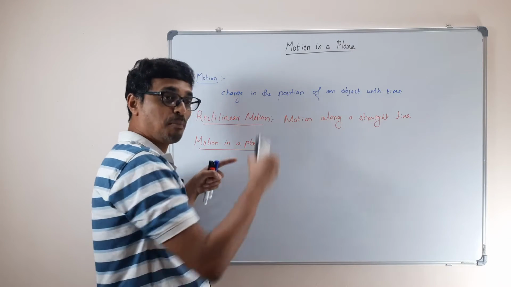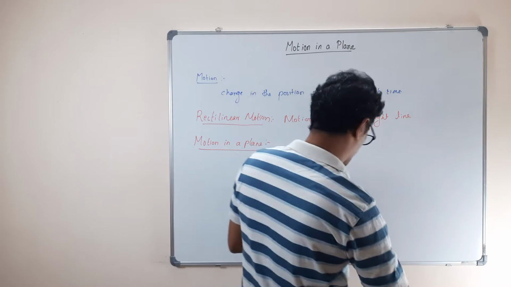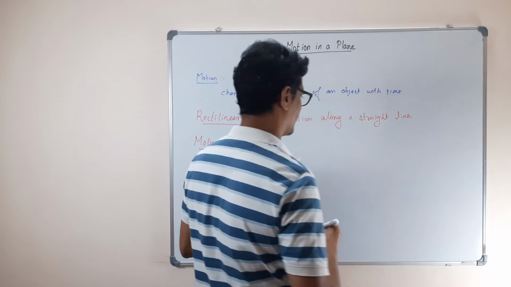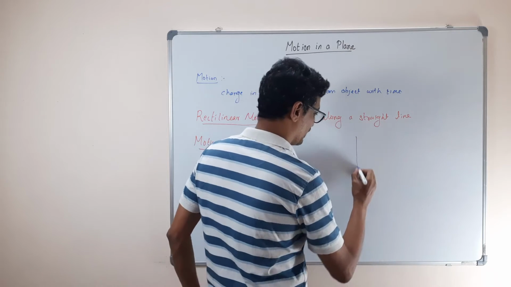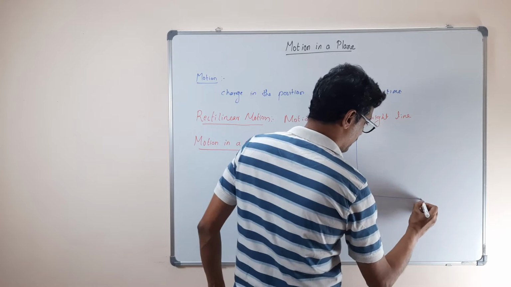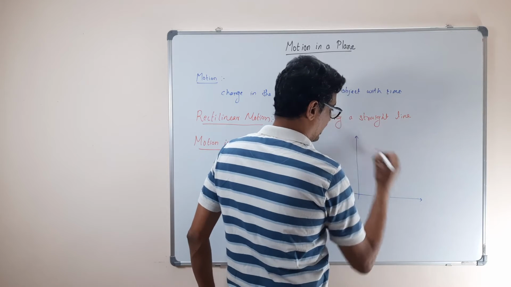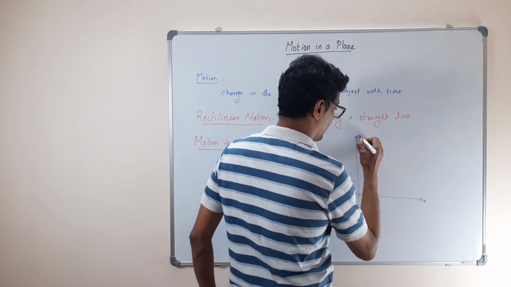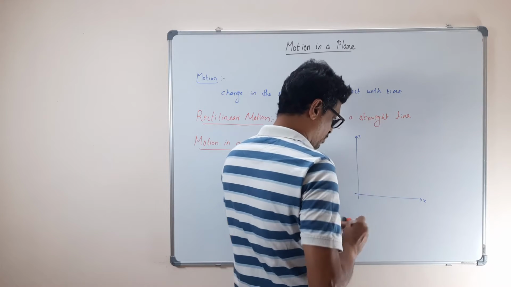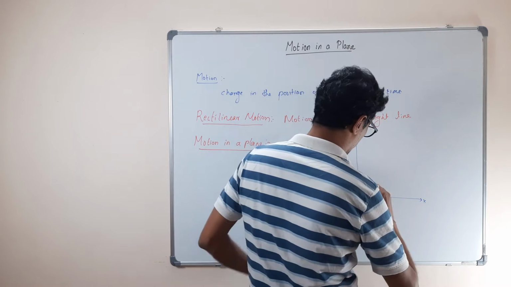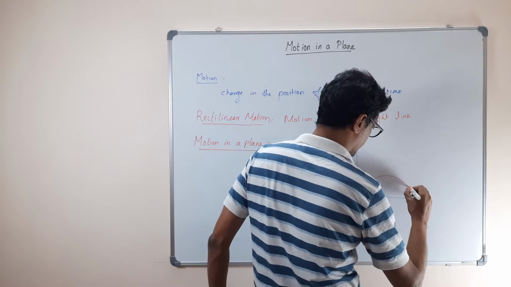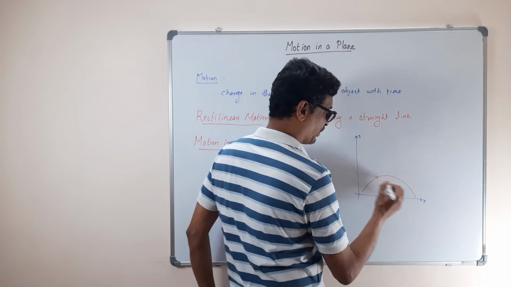It's going to happen in a plane. So then what do we want to use? Tell me. The x and y axis is two dimensions. So then I have to make this x and y, and if you are kicking a ball, the ball will fall on this xy plane, I can do this.